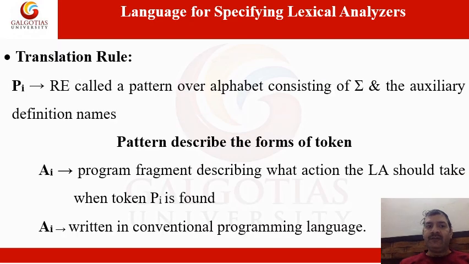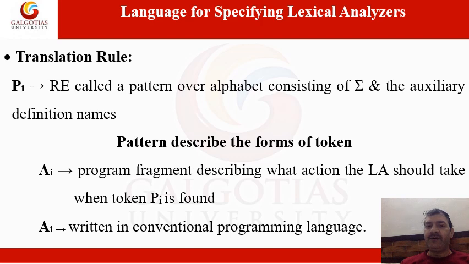Next is Pi, in the translation rules. We have discussed P1, A1, or Pi, Ai. Pi is a regular expression called a pattern, over the alphabet consisting of sigma and the auxiliary definition names. A pattern describes the form of a token.